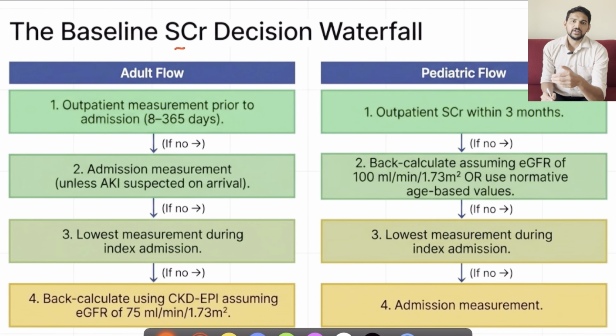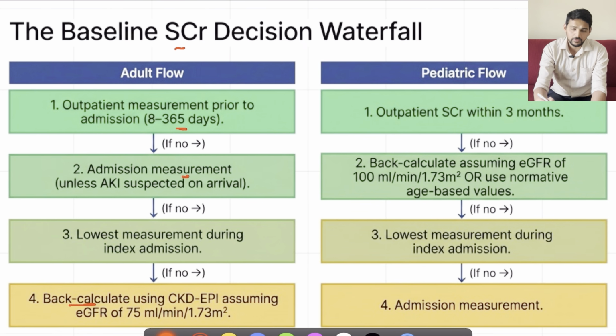But whenever a patient presents to hospital with already deranged creatinine value and no previous records, how should we assess acute kidney injury in that case? They have advised a few parameters. For example, we can verify the patient's serum creatinine in the last 8 to 365 days. If any values are available, we can compare them with the present value. Suppose it is not available, then we consider whatever value is there at the time of admission. We can utilize the back calculation method.